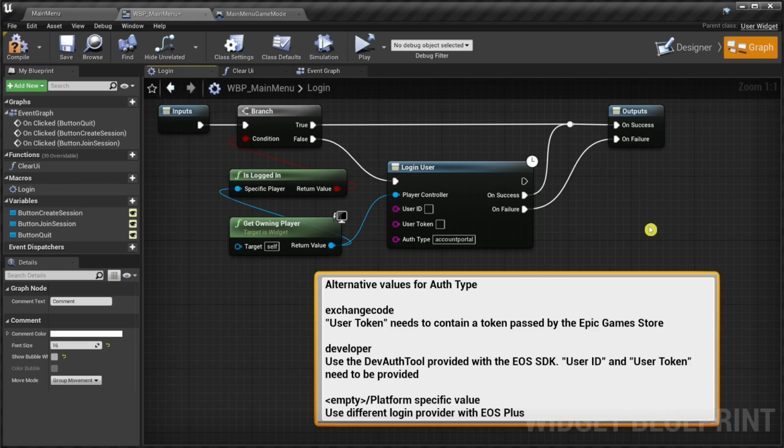The last option for auth type that is currently supported is empty, or platform-specific value. Empty is for use with EOS Plus, which can basically use a Steam login to log into EOS, which is a lot more comfortable. The online subsystem EOS Plus helps us to support crossplay and allows us to use non-Epic Games login methods. This may be the way to go.